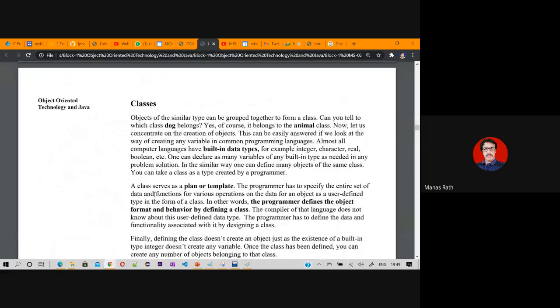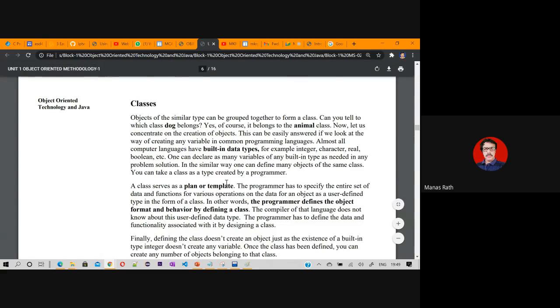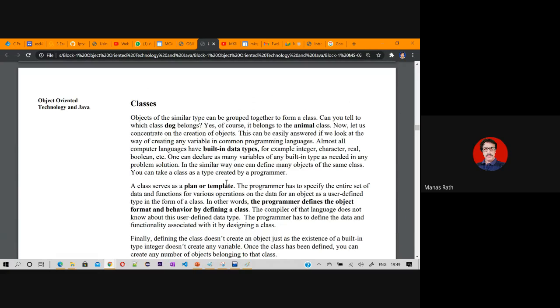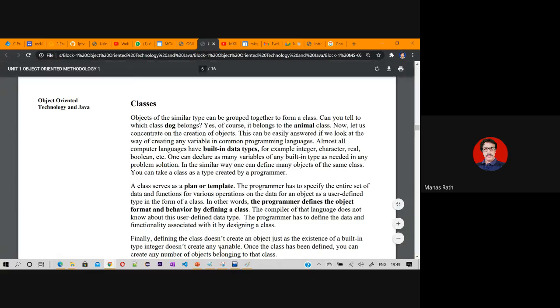That object is always gathered at one point with some plan or template, which is called a class. Let me give you one example in terms of object-oriented programming.